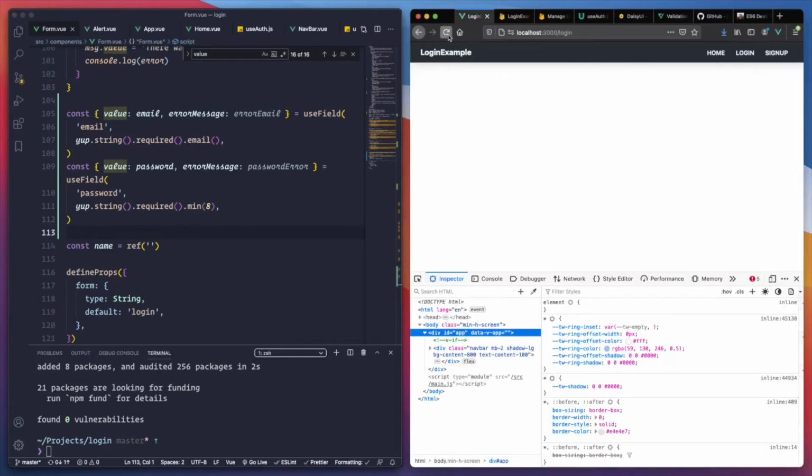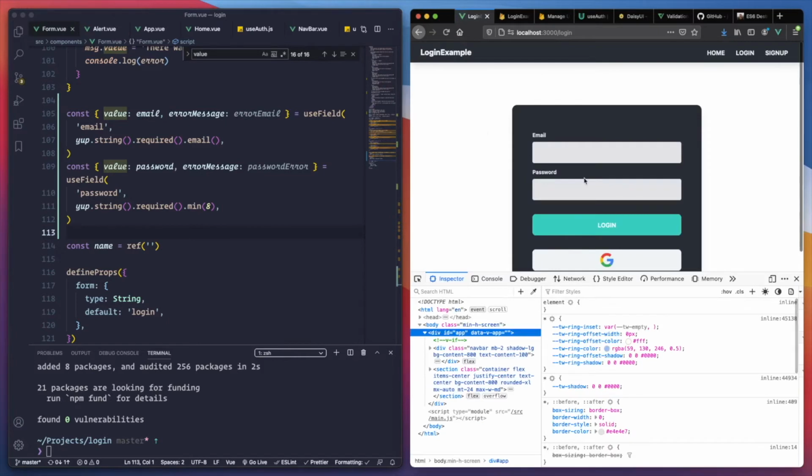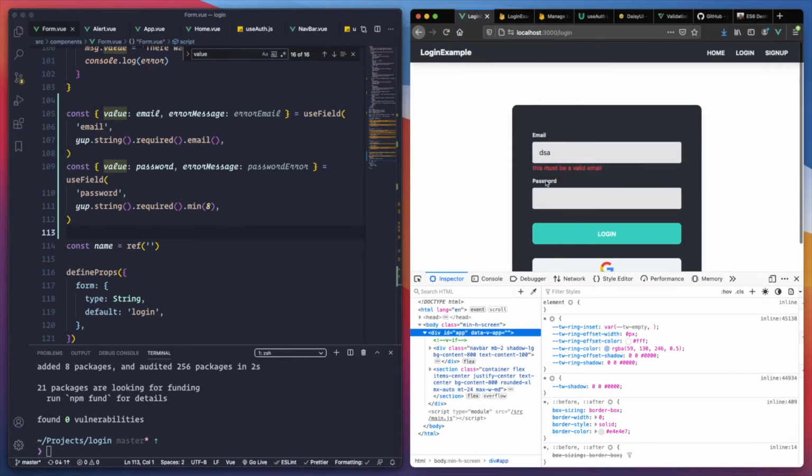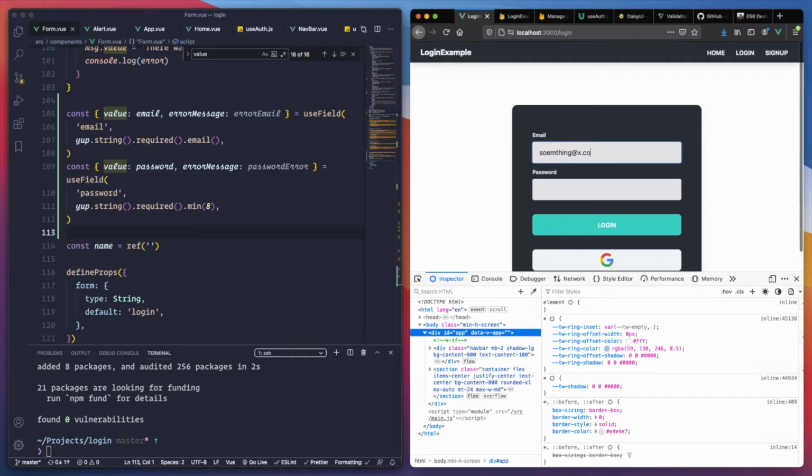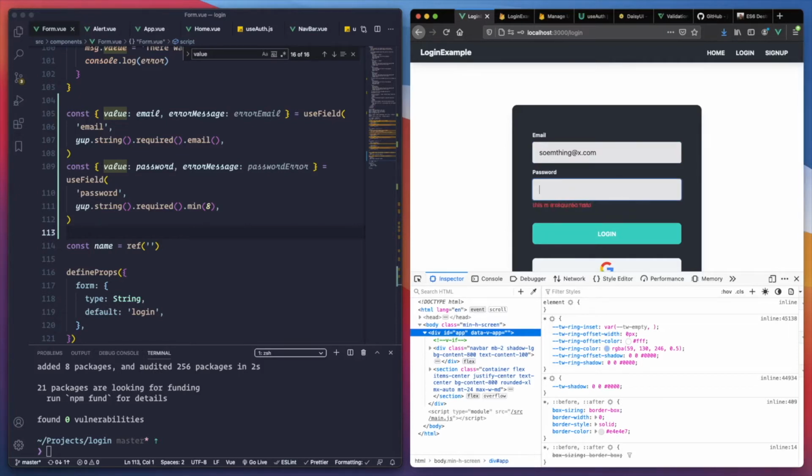Let's refresh. This must be a valid email. Perfect. If I delete it, this is a required field. Nice. And let's put something at x.com. Now it's a valid email. Perfect. This must be at least 8 characters. After we put those 8 characters there, we can see that it gets validated. Perfect.